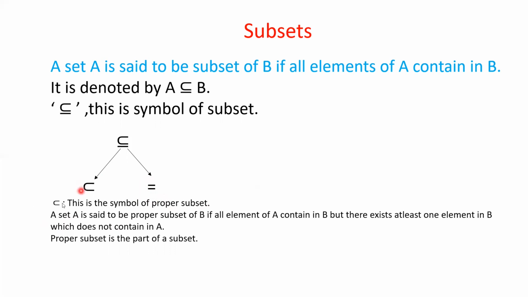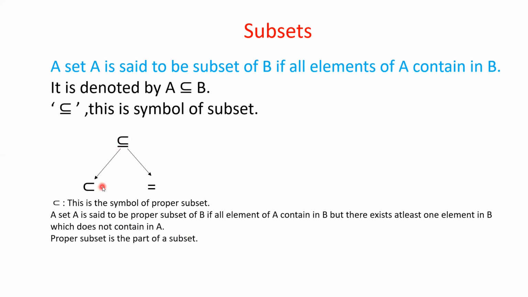Now what is proper subset? A set capital A is said to be a proper subset of B if all elements of A are contained in B, but there exists at least one element in B which does not belong to A. So all elements of A are contained in B, but in the set B you will get at least one element which does not belong to the set A. That time you can say that A is a proper subset of B. Proper subset, actually, is a part of the subset. From this figure you can easily see that.